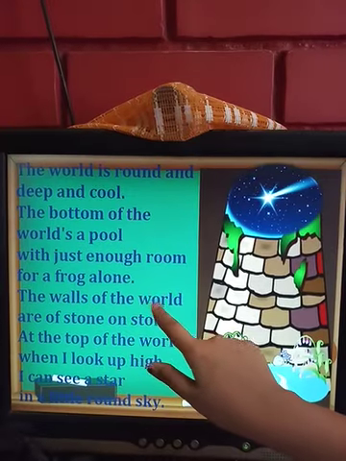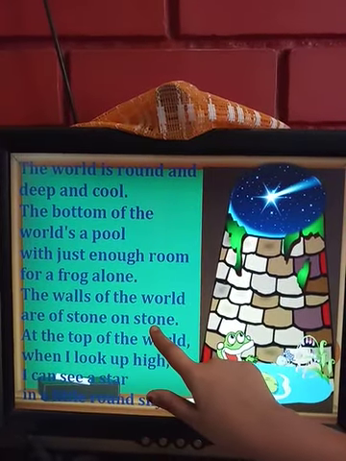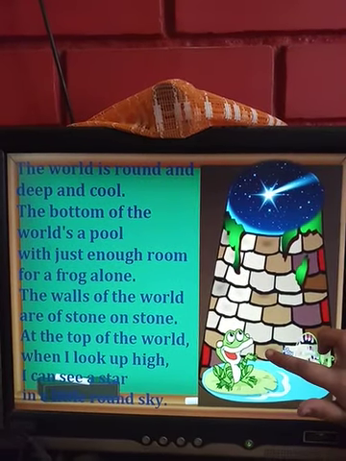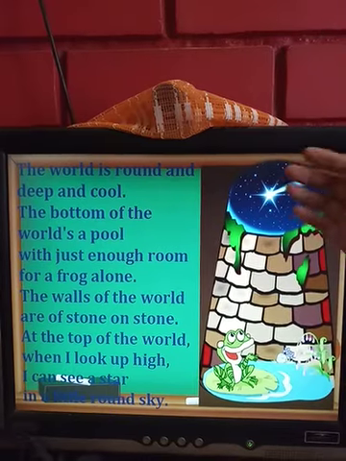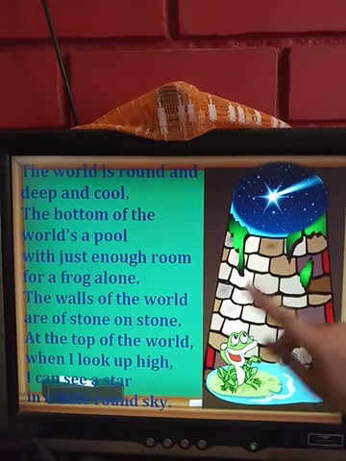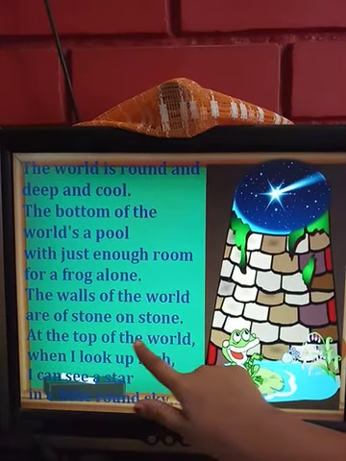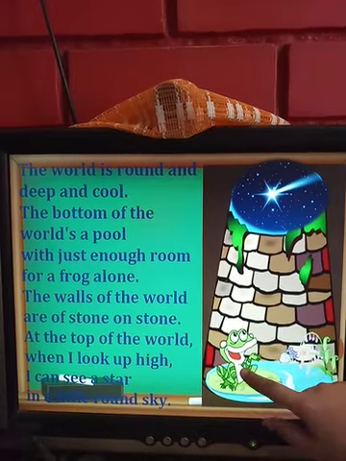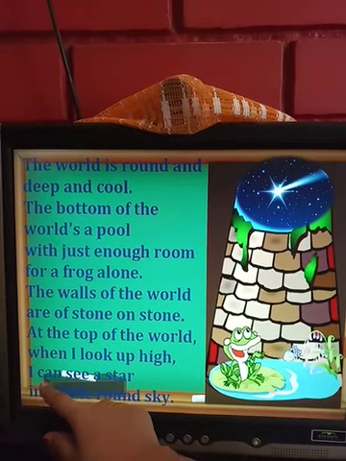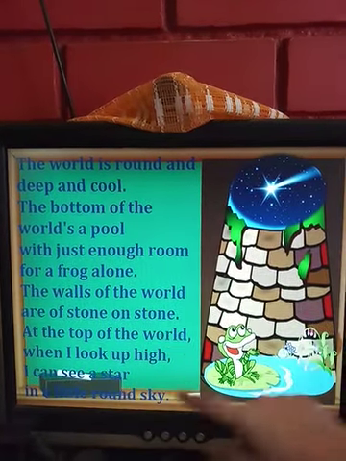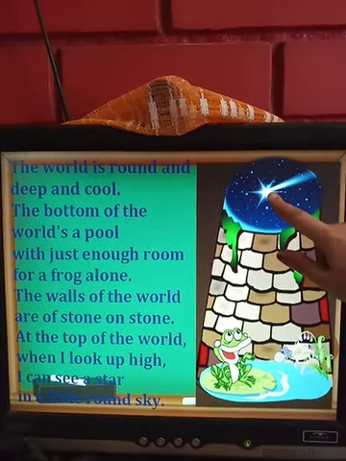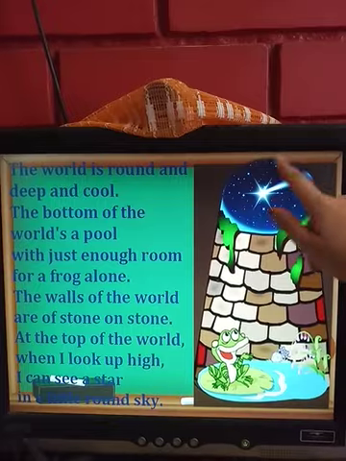The walls of the world are of stone on stone. So the walls are stone on stone, meaning one stone on top of the other stone, like a brick wall. You'll have seen stone on stone, one stone on top of the other stone. At the top of the world, when I look up high, so when the frog is looking at the top of the world high, what does he see? I can see a star in a little round sky. So what can the frog see? A star in the little round sky.